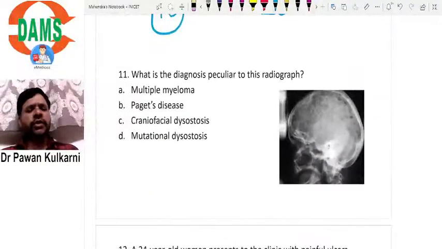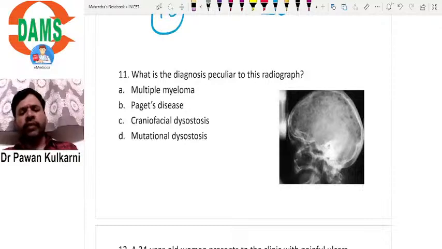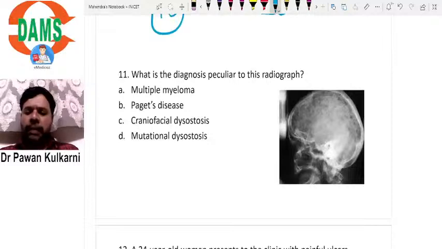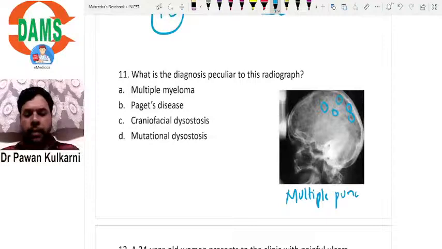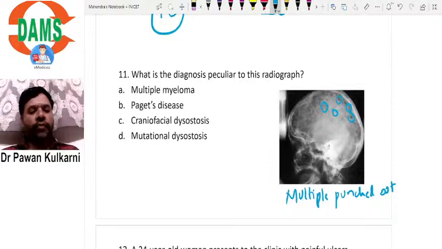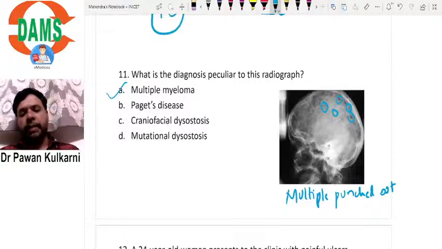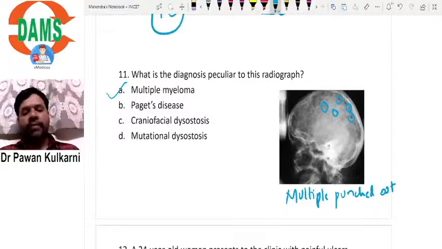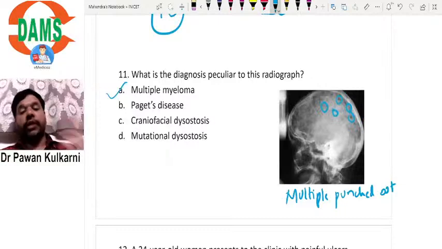Okay, moving on to the 11th question. What is the diagnosis peculiar to this radiograph? Look at this skull radiograph, lateral skull. We can see multiple punched out radiolucencies. Where do you see multiple punched out radiolucencies? Multiple punched out radiolucencies are a characteristic feature of multiple myeloma. So this is a typical patient of multiple myeloma where we can see punched out lesions.